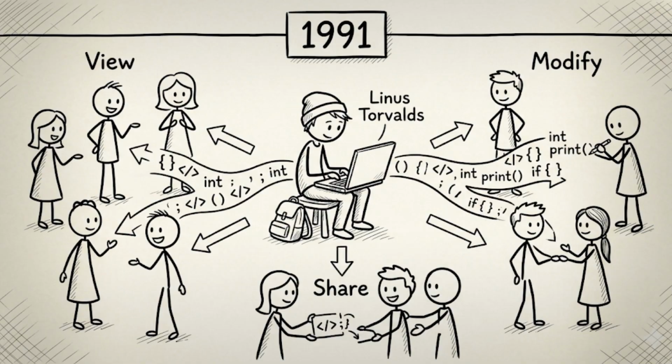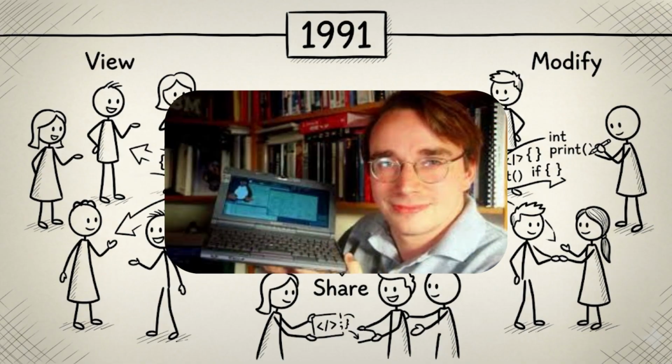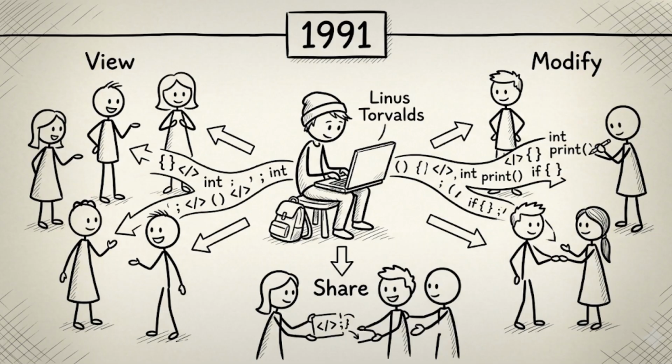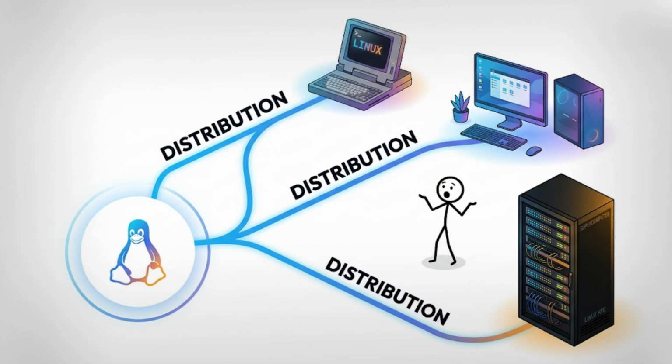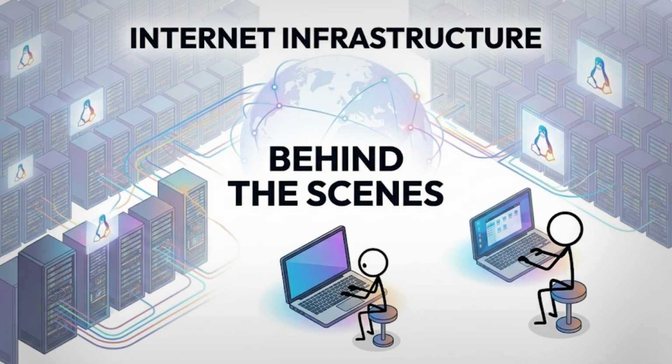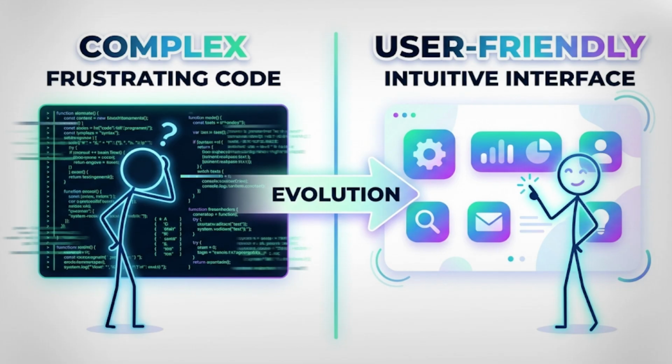Linux. Created in 1991 by a student named Linus Torvalds, this open-source operating system allows anyone to view, modify, and distribute its underlying code for free. This freedom led to the creation of hundreds of different versions, known as distributions, tailored for everything from old laptops to the world's most powerful supercomputers. It operates behind the scenes of much of the modern world, running the vast majority of web servers and internet infrastructure. While it has a reputation for being complex and geared toward developers, many modern versions are highly polished and rival commercial systems in ease of use.